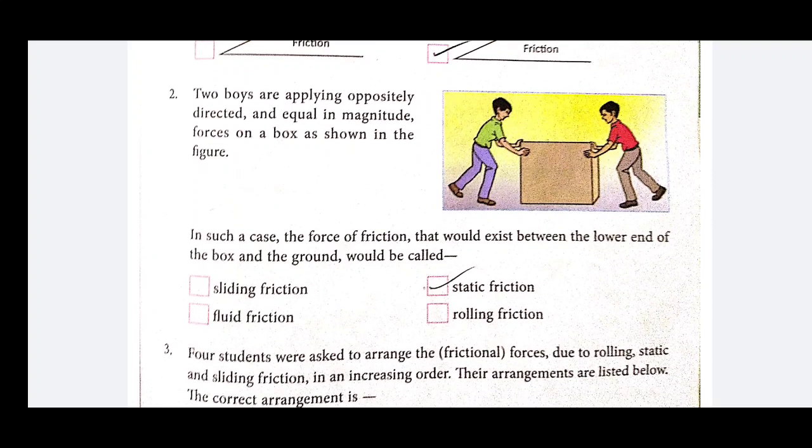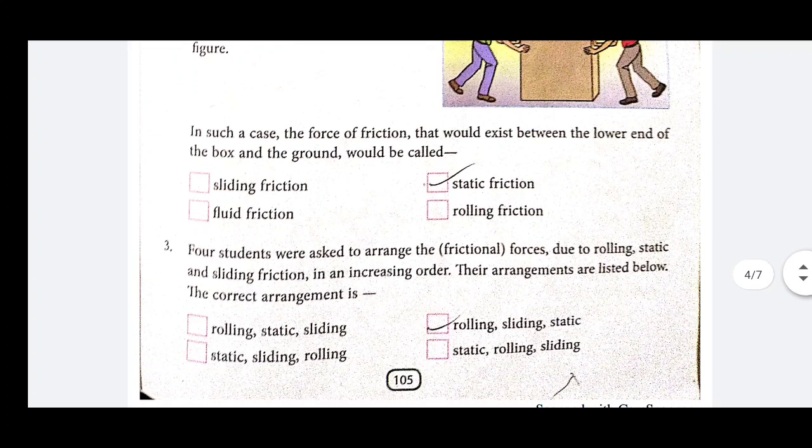Here, the force applied by both the boys is equal and opposite to each other, so they are counterbalancing the force applied by each other. Box remains stationary, so friction is static. The boy has marked the correct answer.